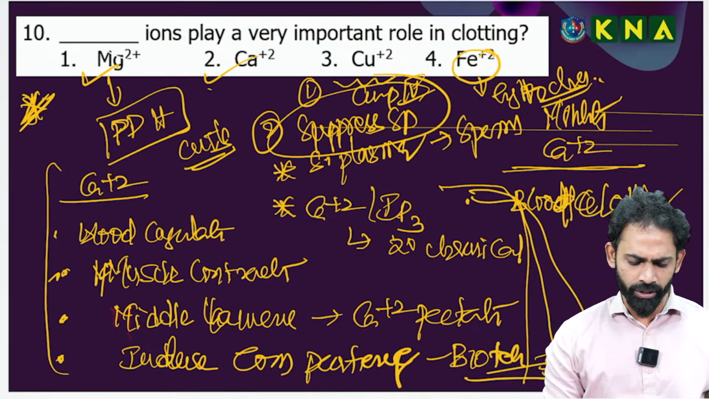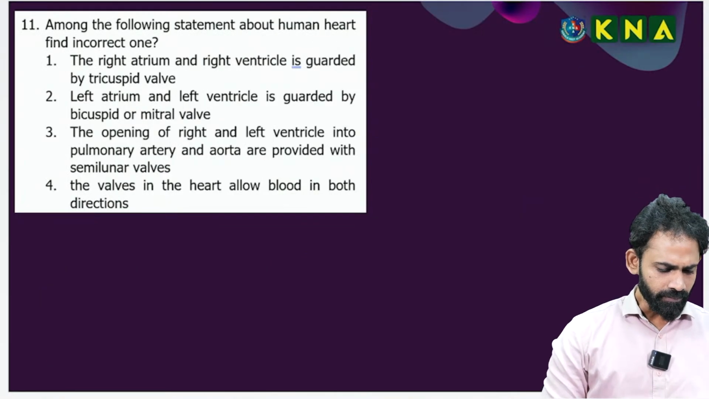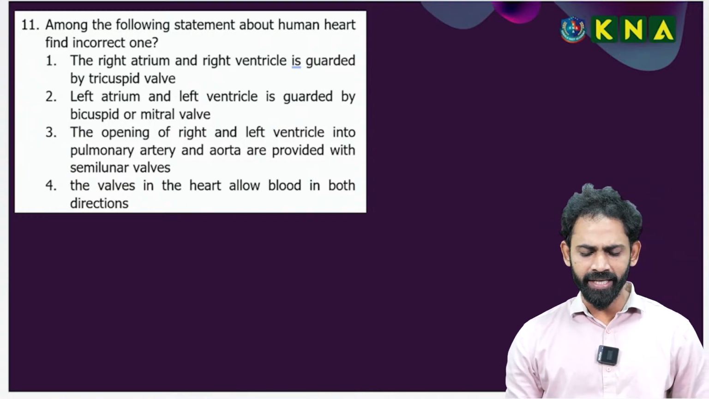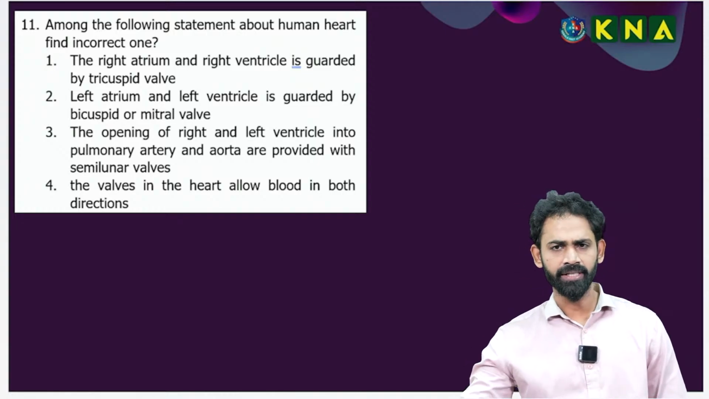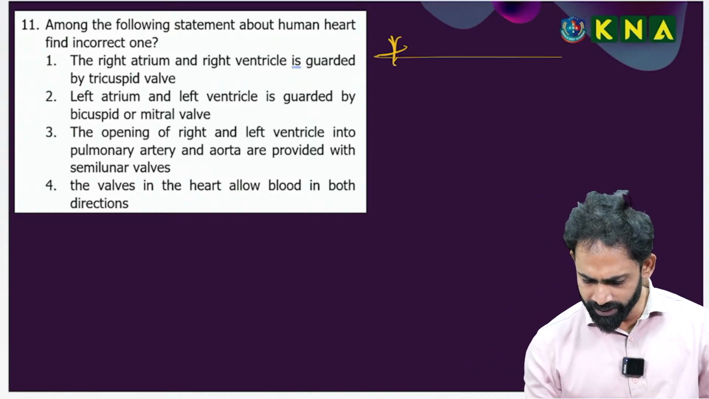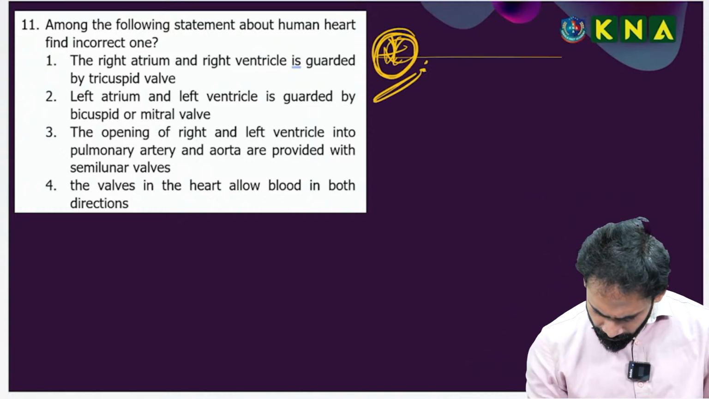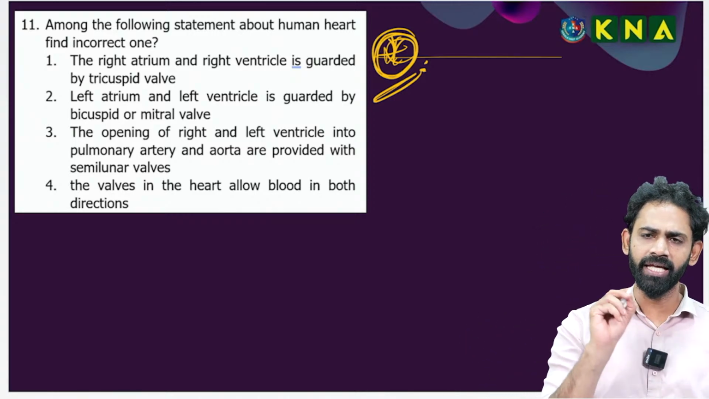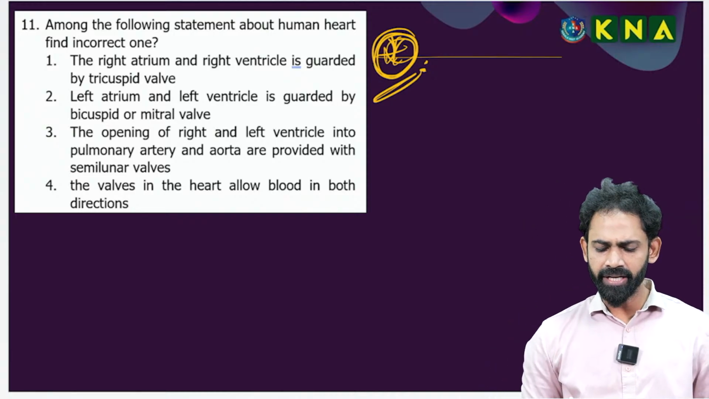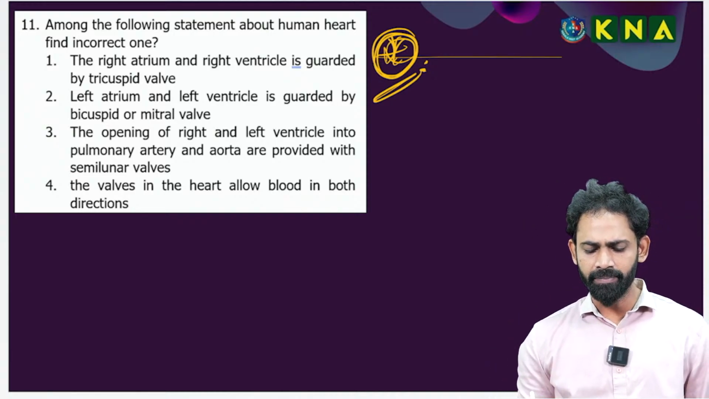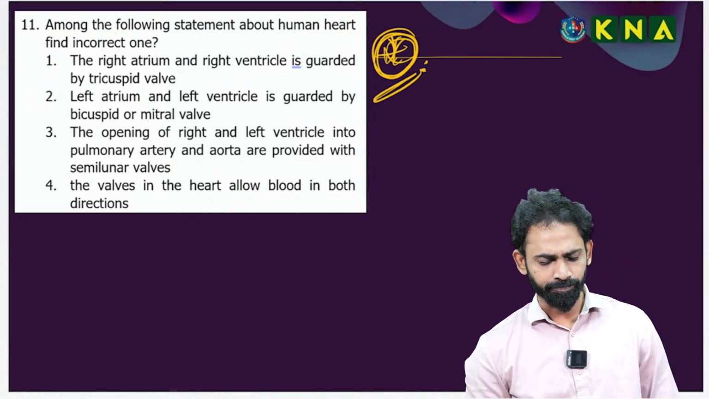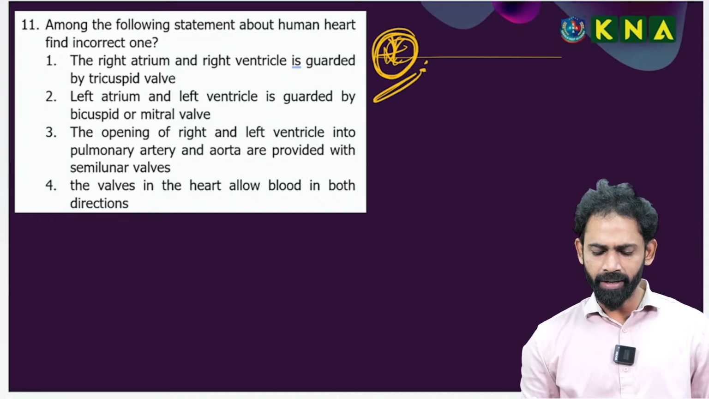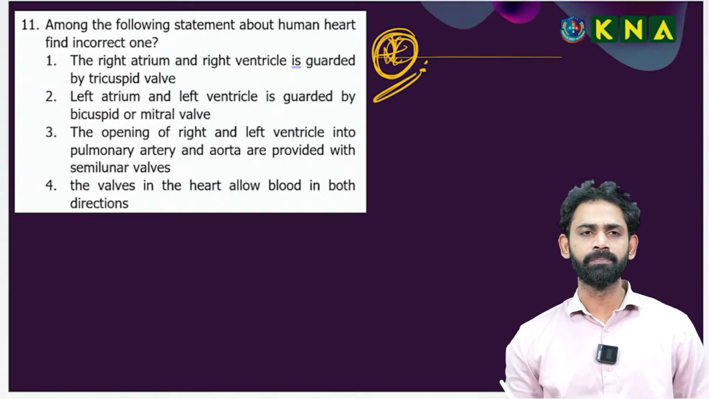Okay, now I am going to the next question. Among the following statements about the human heart, find the incorrect one. Direct question only, important question. Match the following options given in the NEET exam. The right atrium and the right ventricle are guarded by the tricuspid valve. The left atrium and left ventricle are guarded by the bicuspid or